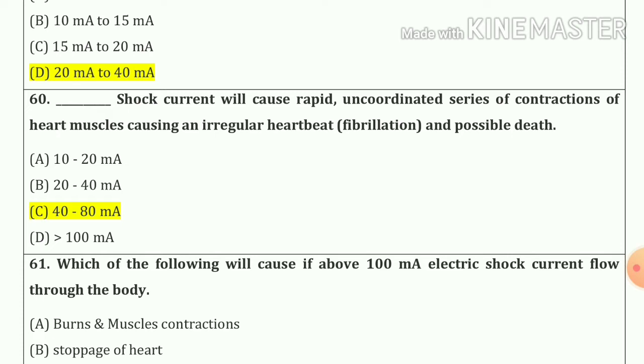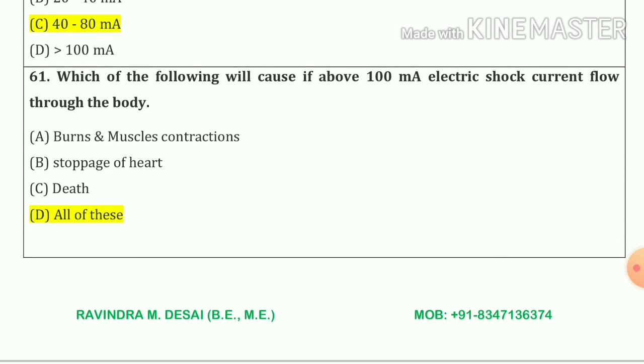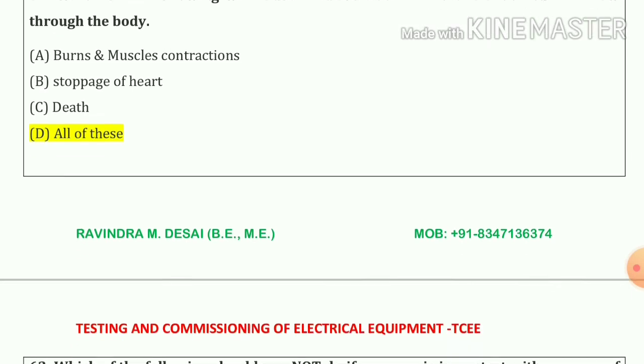So our answer is 40 to 80 milliampere. 61. Which of the following will be caused if above 100 milliampere electric shock current flows through the body? So our answer is A, B and C also, all of the given.